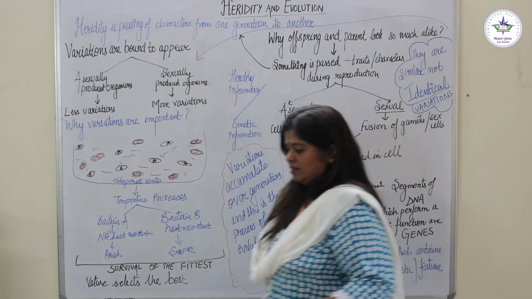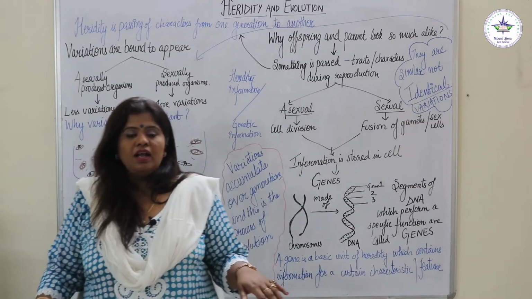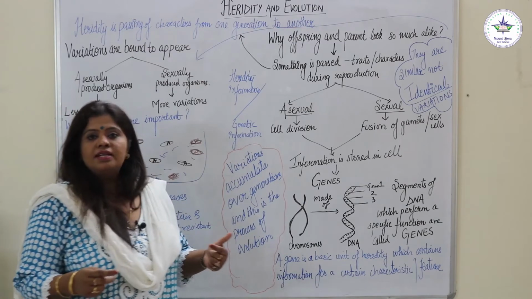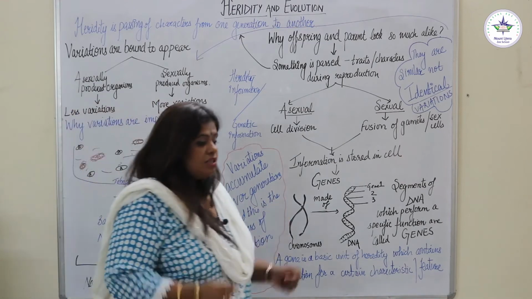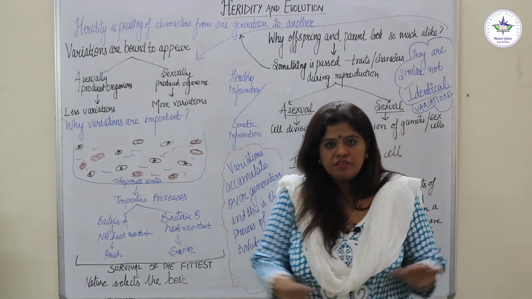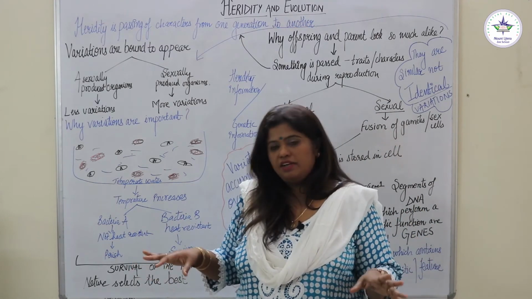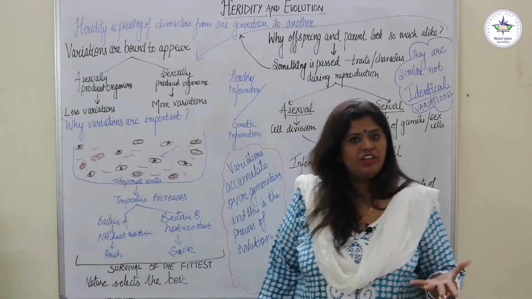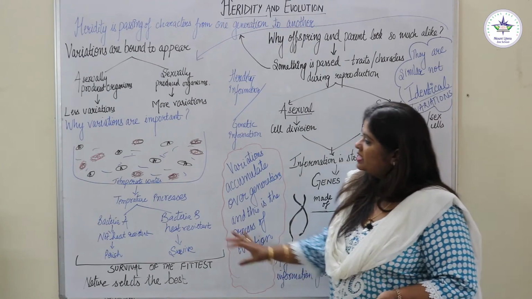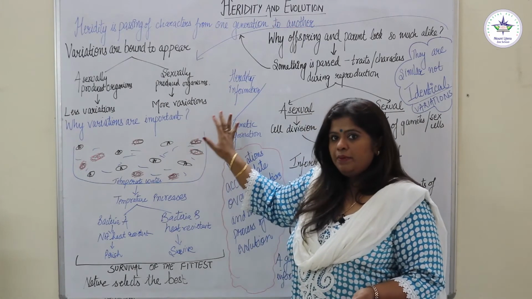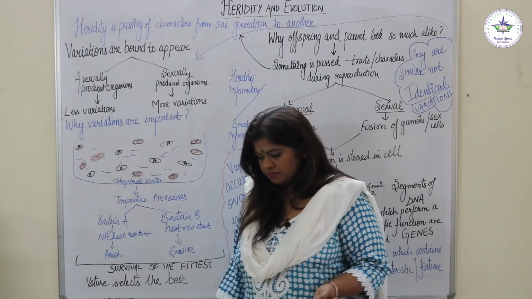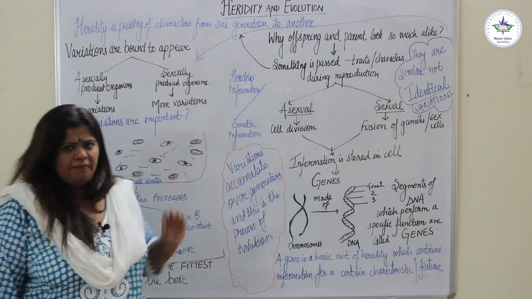So coming back to the question we were discussing, why are variations important? Just think of this, if everyone has the same characteristic feature and then there is a sudden change in the environment which is adverse to the survival of that particular organism, then what will happen? That organism will be wiped out from the earth because they were not able to survive the changed environmental feature. So that's why variations are important. Let's understand this by taking an example of temperate water. In a temperate region, in an aquatic body, there are different kinds of bacteria. Let's study two kinds of bacteria, bacteria A and bacteria B.